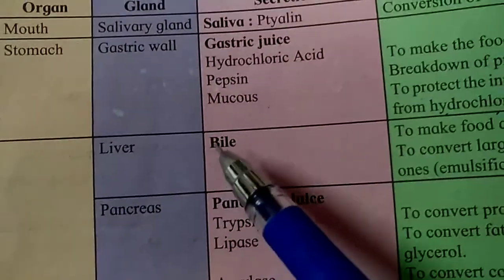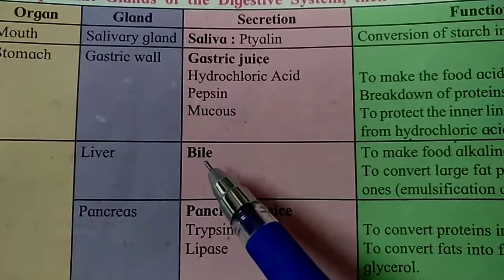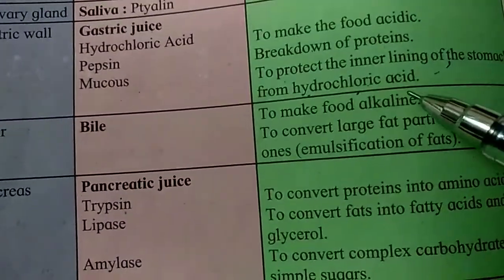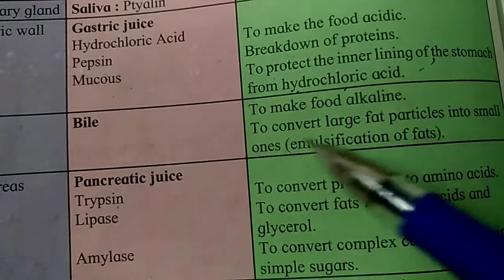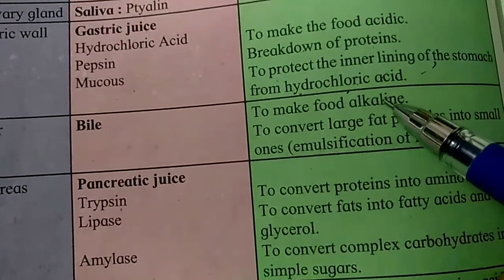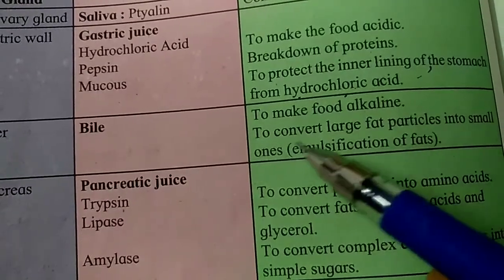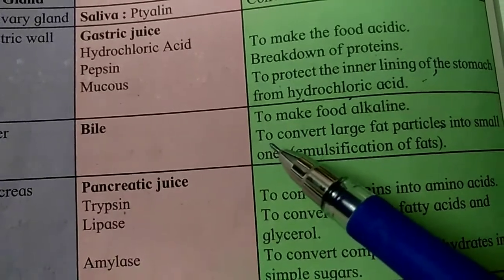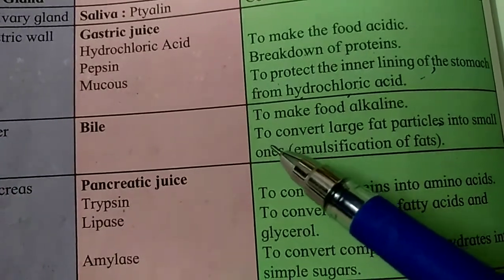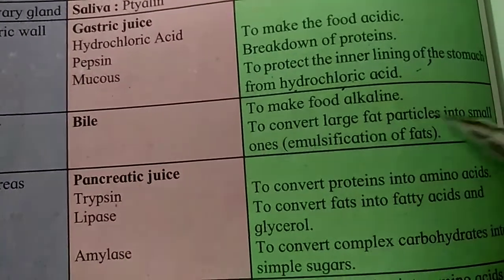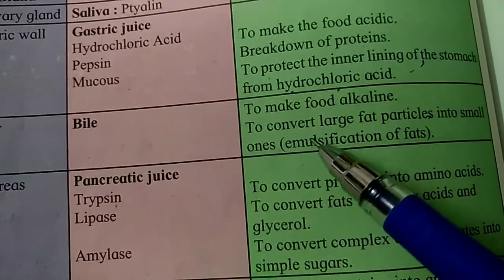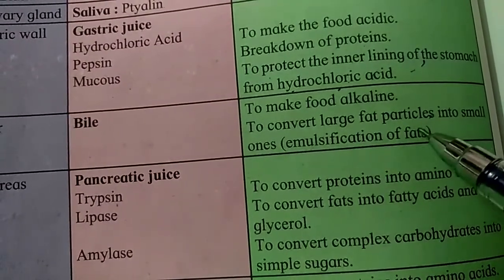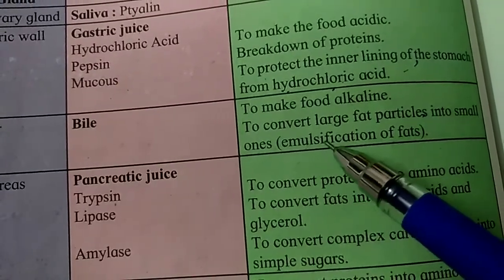Now the liver. The digestive juice of the liver is called bile. Its main function is to make the food alkaline, and as the food becomes alkaline, the fat gets digested. You just write here, digestion of fat: to convert large fat particles into small ones. So we can write in short form, digestion of fat. This is the word which is used for digestion.